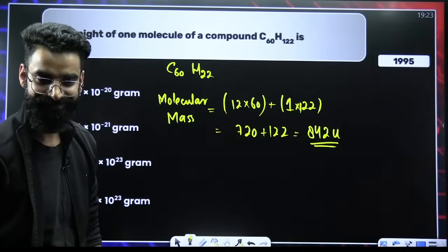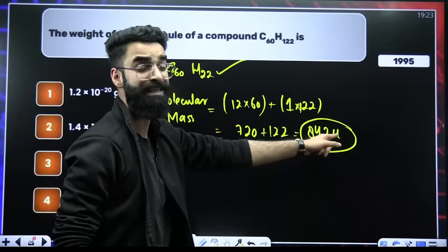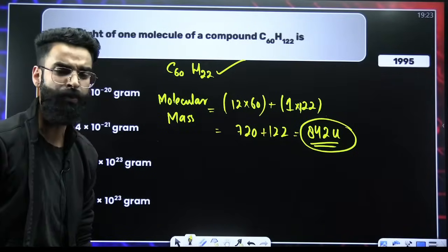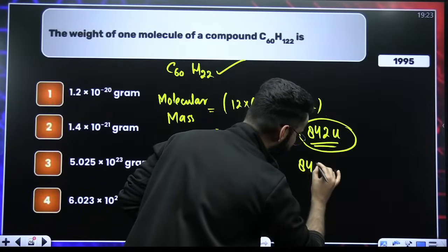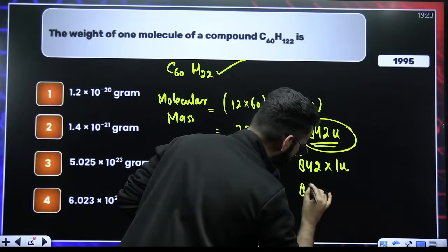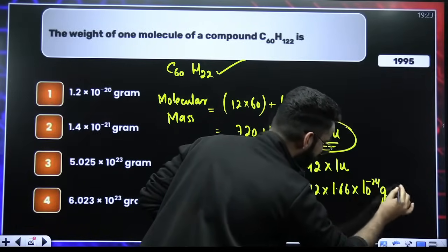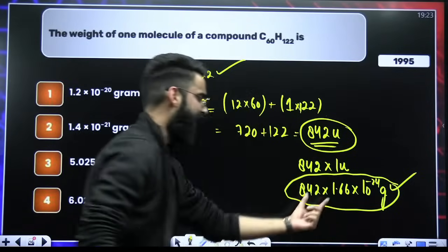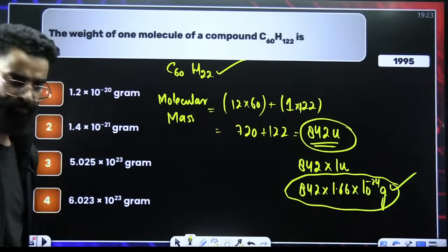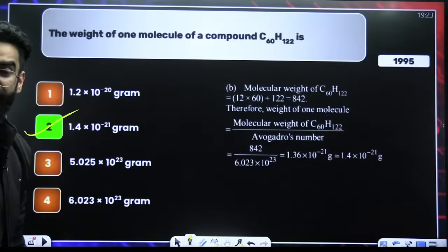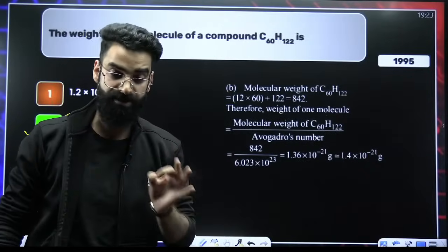Perfect. All right. This is the mass of one molecule, but this is the mass in U, right? Am I supposed to calculate the mass in U? No. I'm supposed to calculate the mass in grams. How do I do it? 842 U I can write as 842 multiplied by 1 U, and you must know that 1 U, 1 AMU, is nothing but 1.66 into 10 raised to the power minus 24 grams. You need to do a bit of calculation and you're done. After solving, you'll get your final answer. Do remember, 1 AMU or 1 U is nothing but 1.66 into 10 raised to the power minus 24 grams.